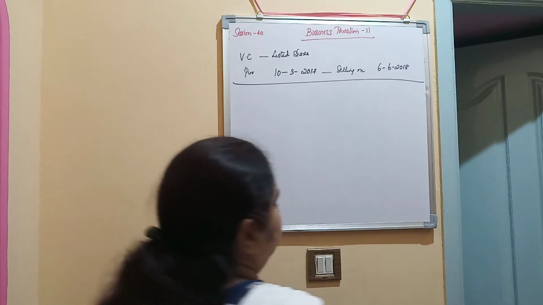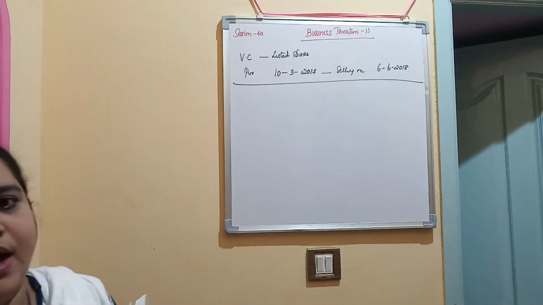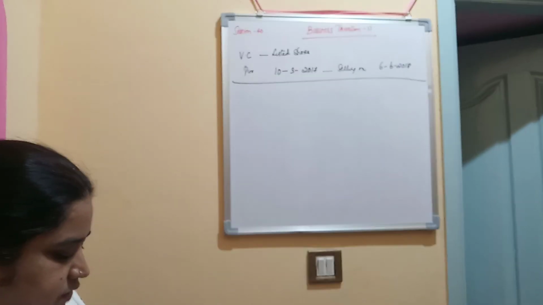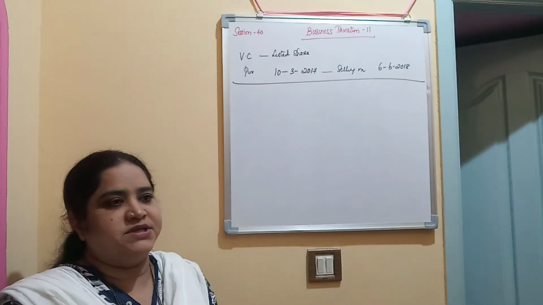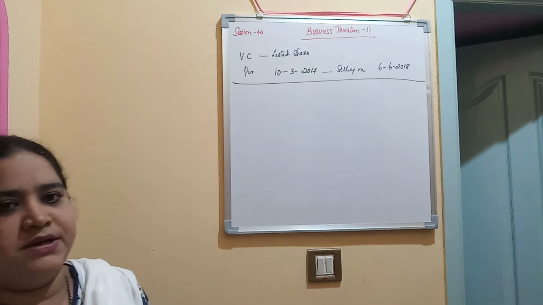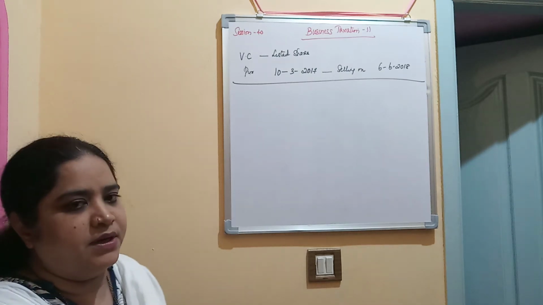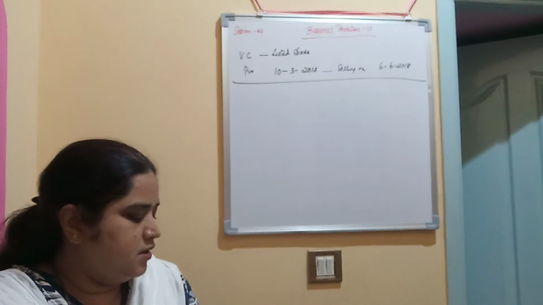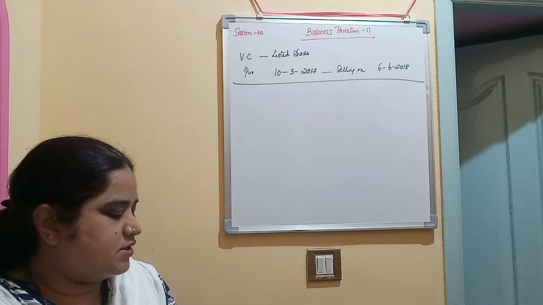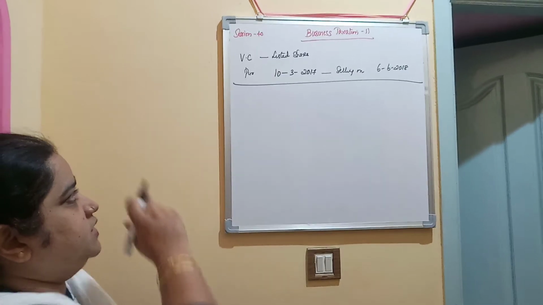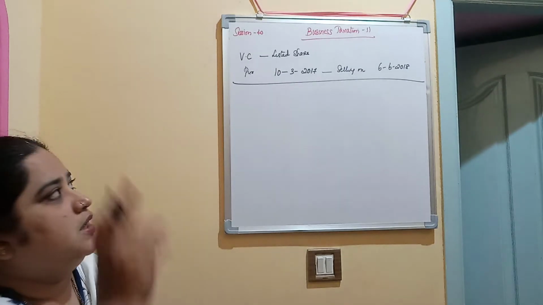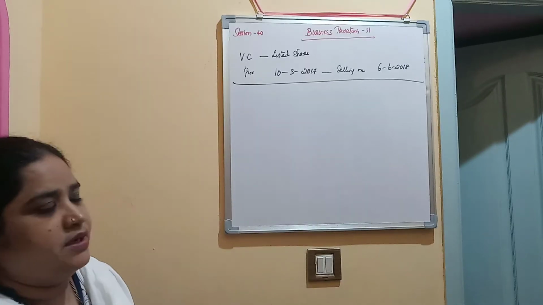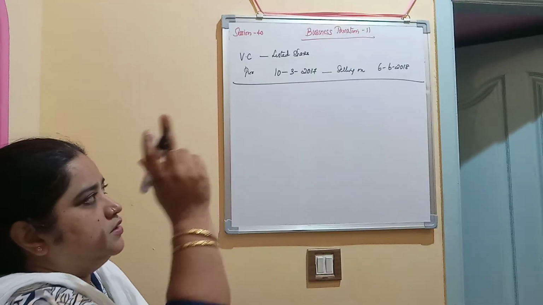Now we have to tell whether it is a short-term capital gain or a long-term capital gain, or just mention what type of asset it is, whether a short-term capital asset or a long-term capital asset. I'll read out the problem once again. Mr. VC has purchased listed shares of ABC Limited on 10th March 2017 and sold them on 6th June 2018.